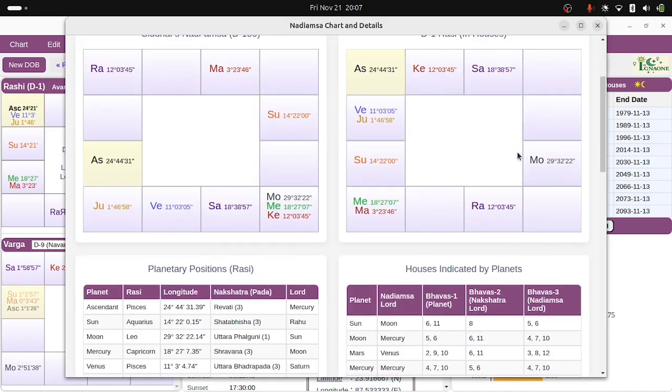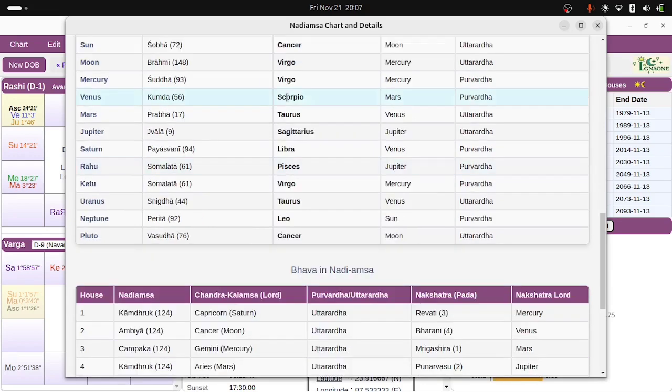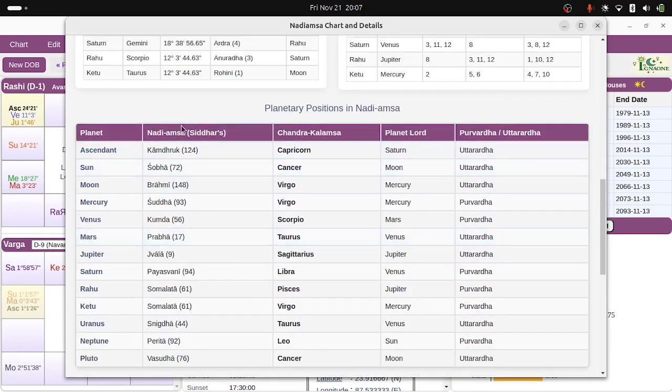So this is the Nadi-amsa table. This is the Nadi-amsa name. In Chandrakala Nadi you have this, but you don't have this. Okay, the signs. It is not much usable unless you have the sign along with the lords, obviously. Purva Uttara is the first half of the Nadi Amsha or the second half.